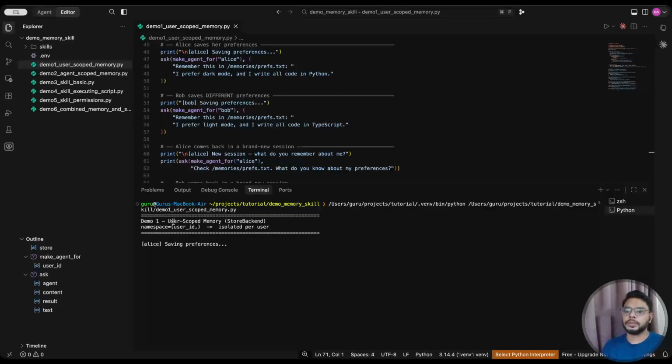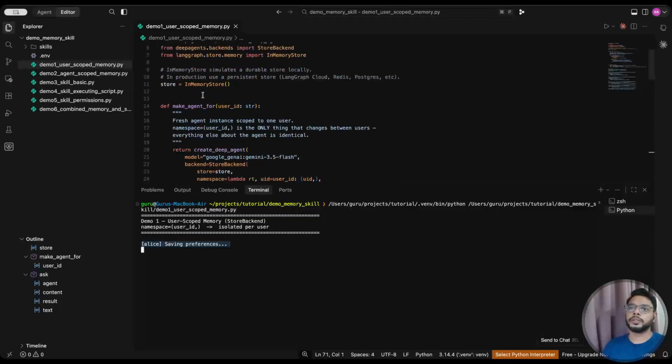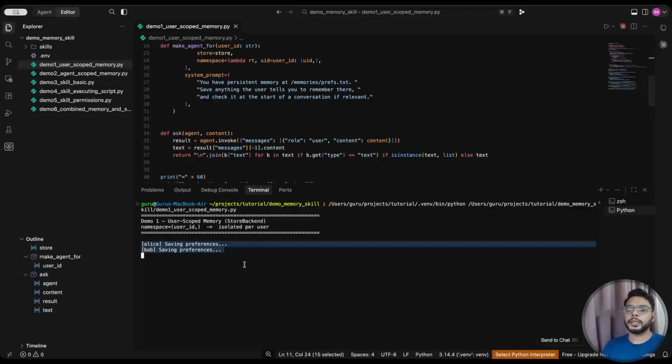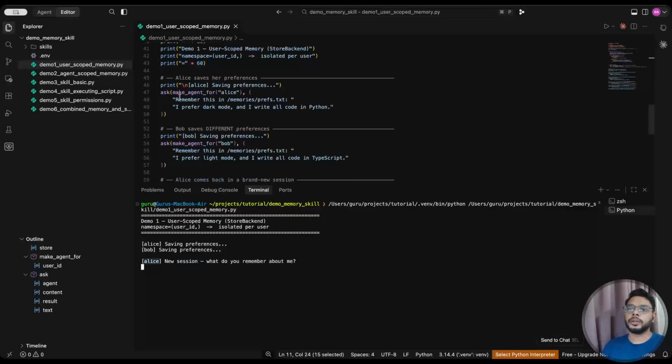Yeah. So demos. So here I'm saving the preference in a store in memory. Okay. Preference is saved for both users. Now it will create another agent and it will try to load the preference. Okay. New session. What do you remember about me? First user is asking, and it should tell about this preference.